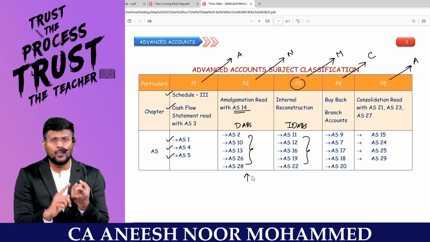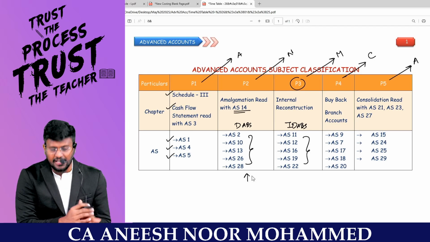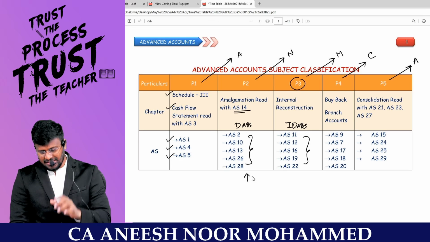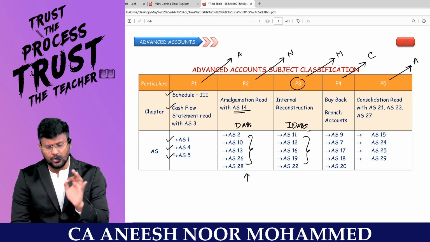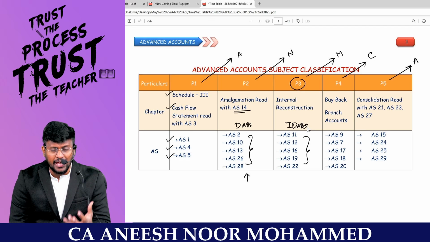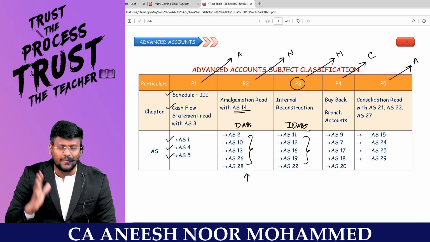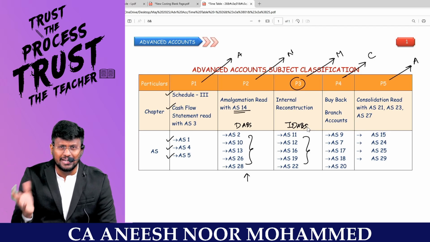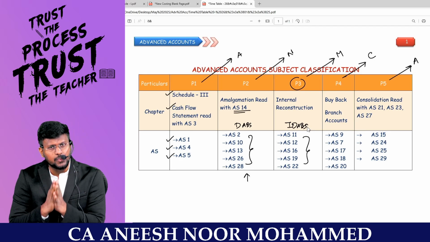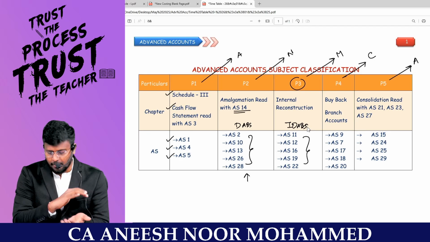Like AS 2 is inventory, AS 10 is PPE, AS 13 is investment, AS 26 is intangible and AS 28 is reduction in the value, called impairment. Whereas these standards indirectly affect the value of the assets, such as AS 11 Foreign Exchange. Sir, if you are following FCMI TDA, certain times we will increase or decrease the value of the asset, or we will be debiting or crediting the P&L account directly. AS 12 is Government Grant. Sometimes we will follow the direct asset method, or we will follow the deferred grant method.